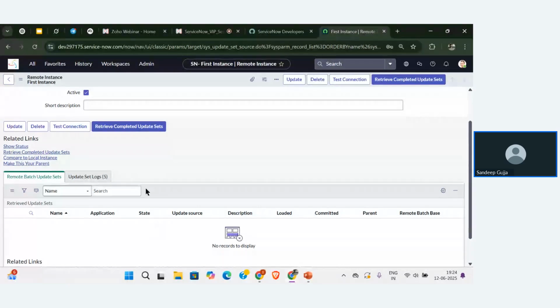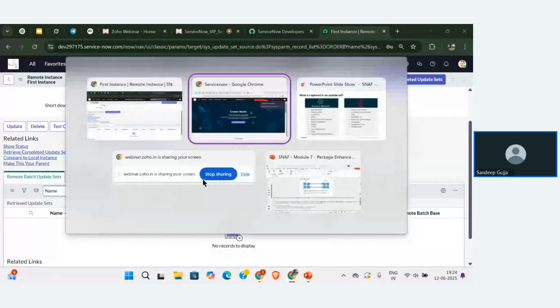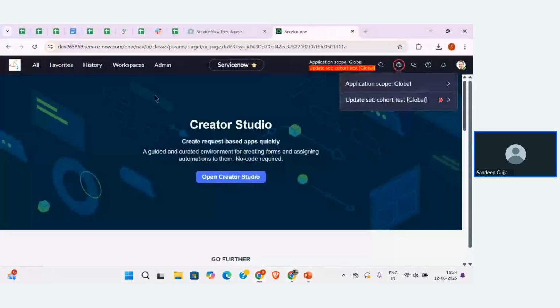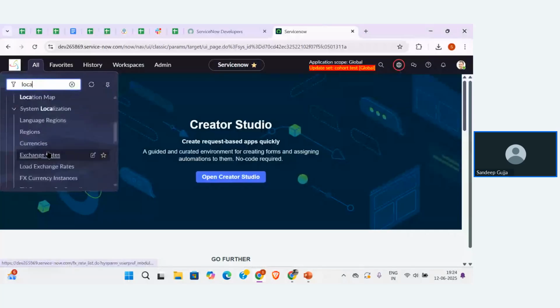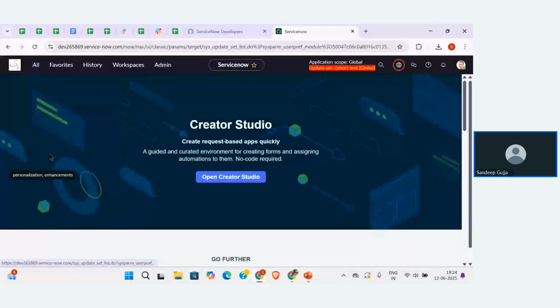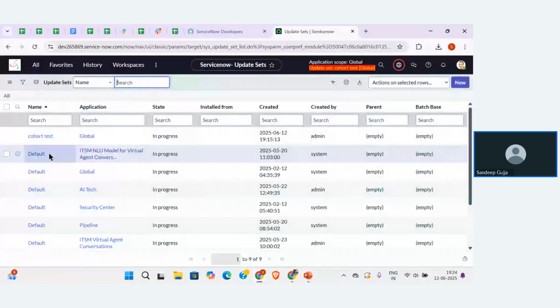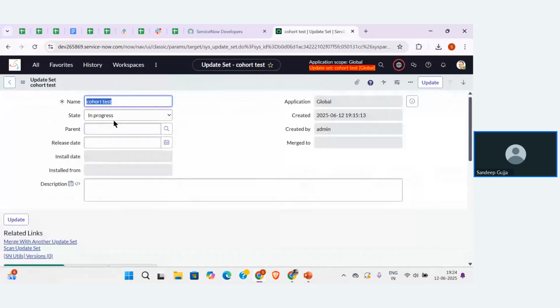So now let me move to the first instance and change this update set stage to complete. Let me go to All and search for local update set. There the update sets will be available. Click on that. After that, go to the update set that we created and move the state from in progress to complete. Then click on update.